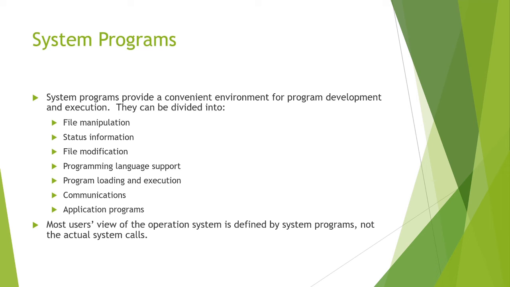Second is status information. In status information, some programs simply ask the system for the date, time, amount of available memory or disk space, number of users, or similar status information, formatted and printed to the terminal or other output device or file. That is controlled by the status information system program.